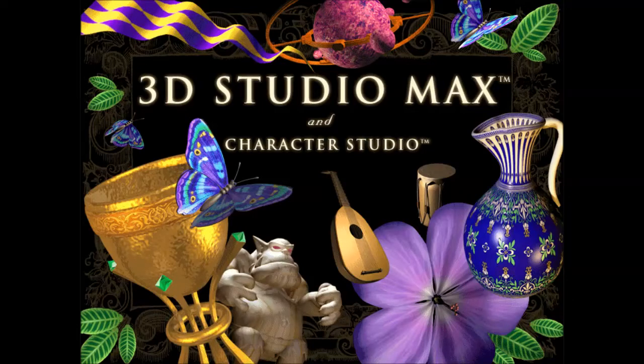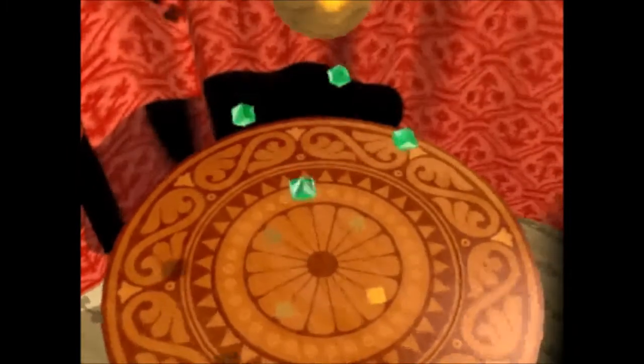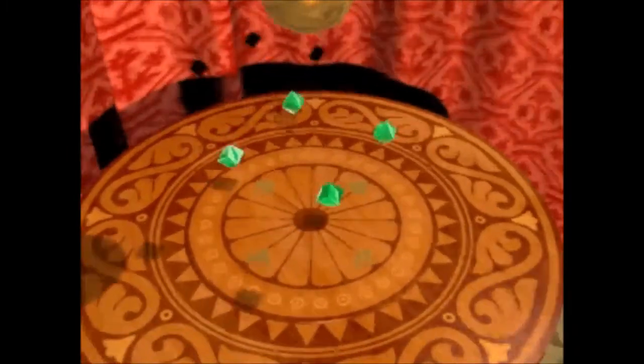3D Studio Max and Character Studio. Welcome to the world of 3D Studio Max, an object-oriented world where your imagination rules, interactively and in real time.